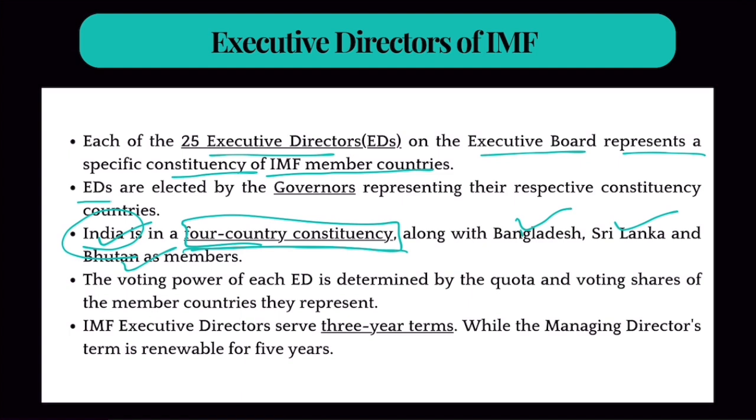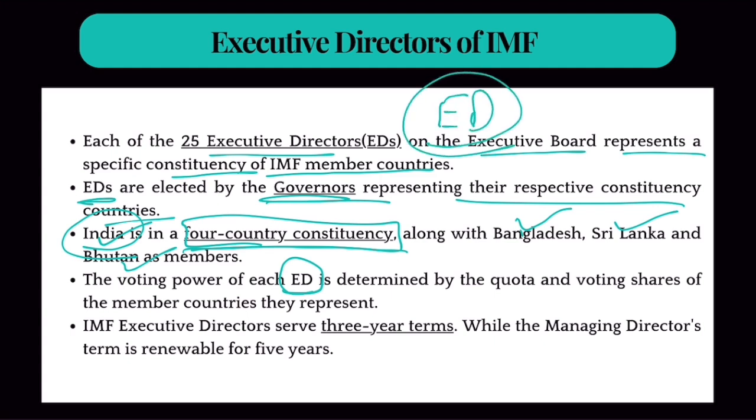Okay. Now, these executive directors are elected by the governors, like RBI governor, representing their respective constituency countries. Okay. Now, the voting power of each executive director is dependent upon that country's quota. So, India has some quota in IMF. Similarly, many other countries have some quota, right? So, the voting power of Indian ED will depend on their quota. These executive directors serve 3-year terms, while the managing director term is renewable for 5 years. That's all you need to know.